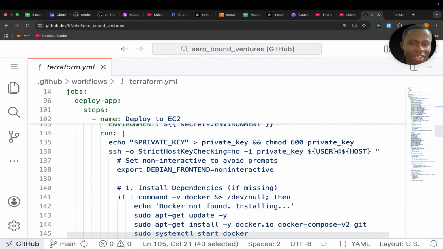As simple as that. And one more thing I forgot to tell you, on line 135, let me go to maybe the editor.